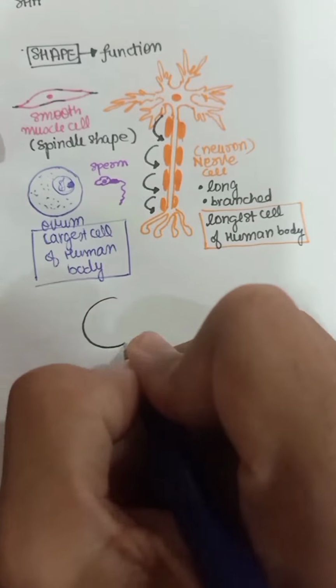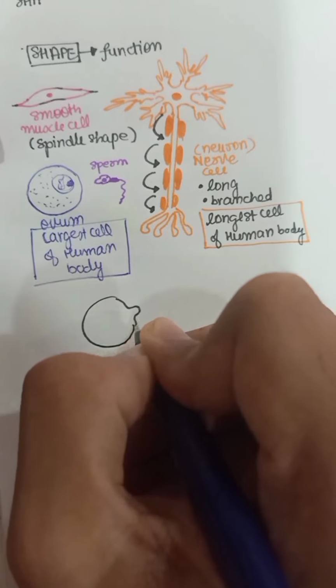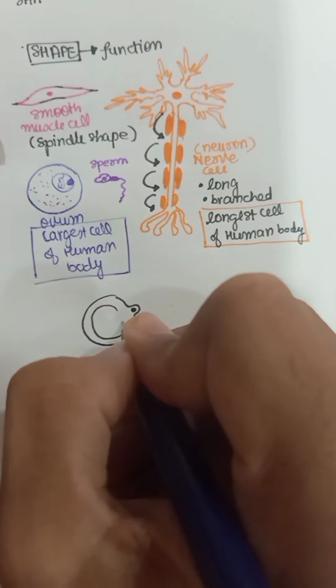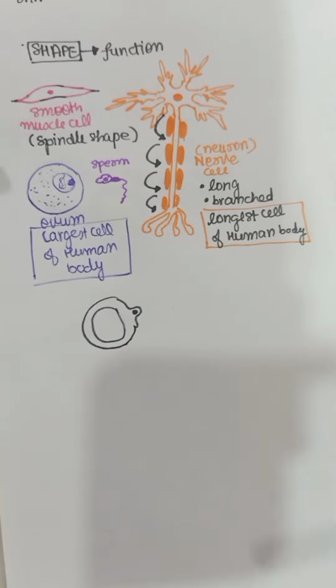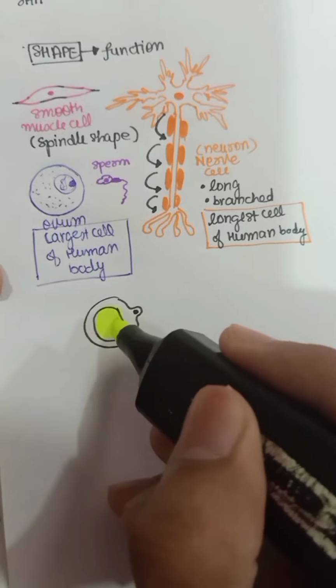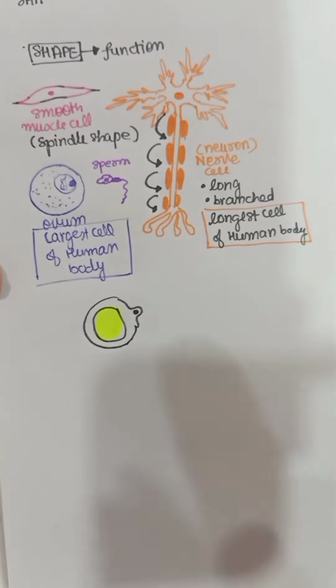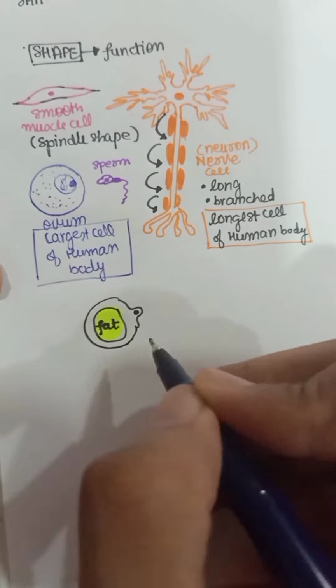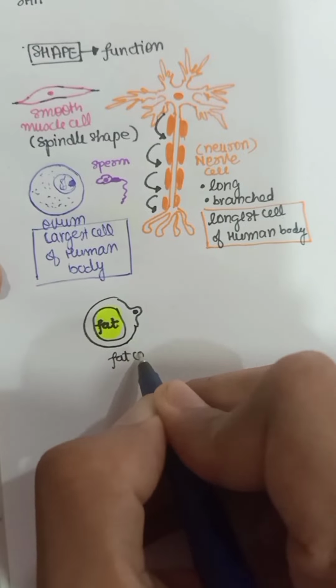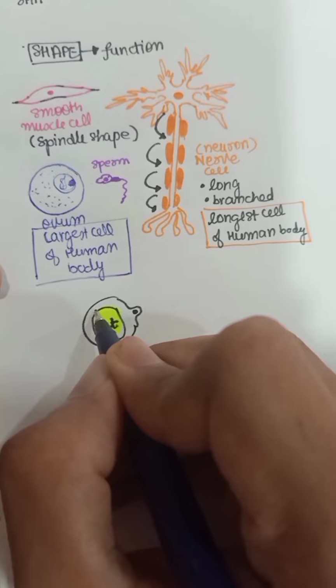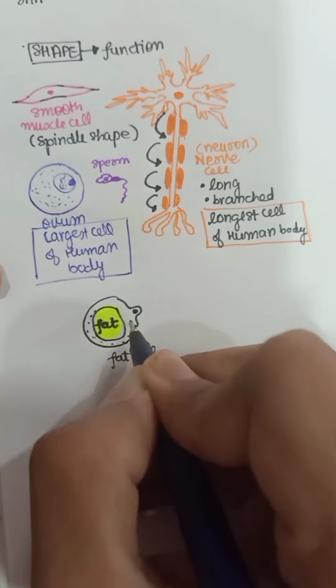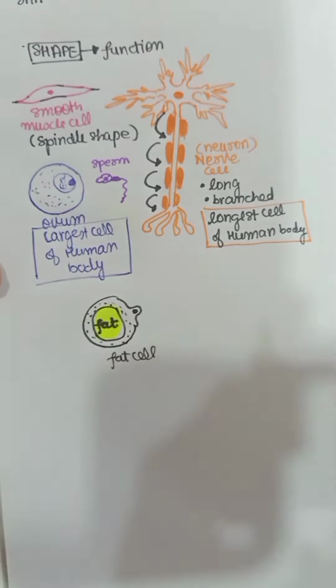Next example we have is of a fat cell. So what happens in a fat cell? A fat cell stores fat inside it. So this is fat and this is a fat cell. So it stores fat inside it and it has very little cytoplasm.